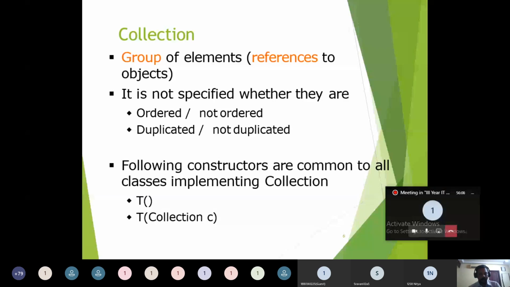The first one is the empty constructor, creating the collection object using the empty constructor. The second is creating the collection object from an existing collection object. There are these two kinds of constructors available in each and every collection framework class.